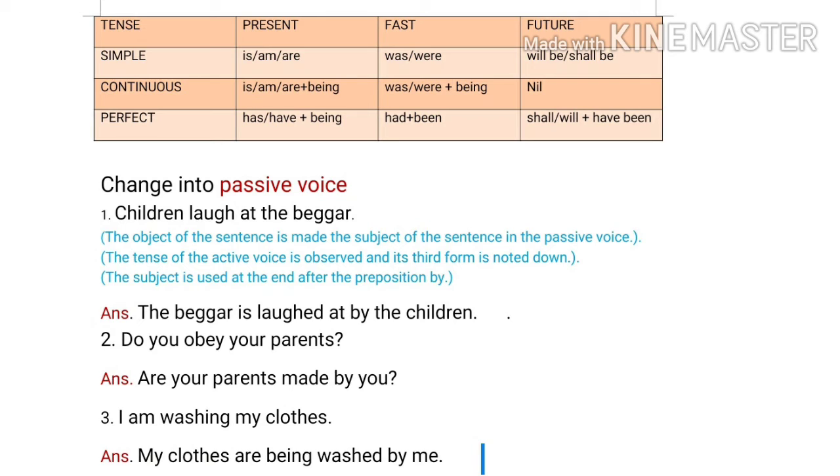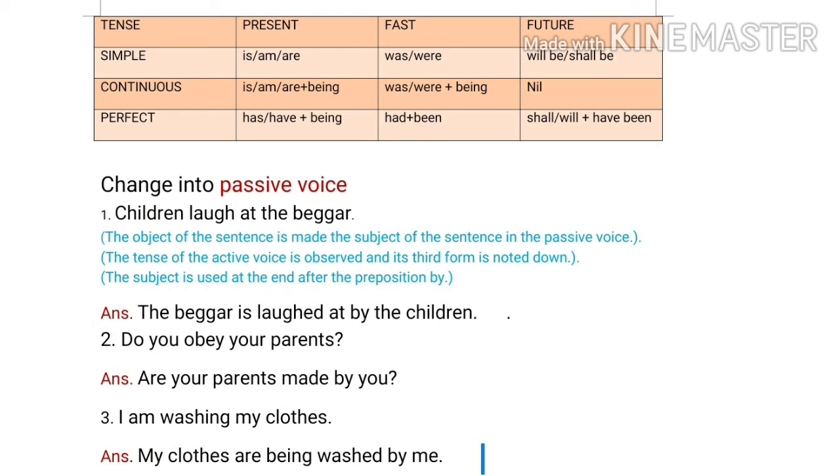And the verb laugh at will be observed in its third form or the past participle form and will become laughed at. So the answer will be, the beggar is laughed at by the children. Let's quickly see the other examples.